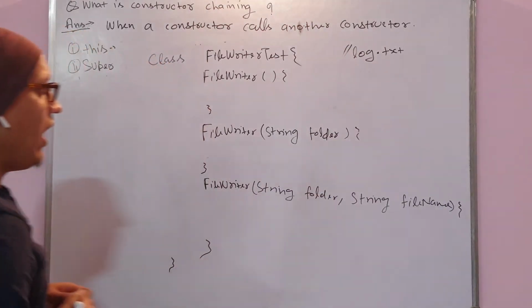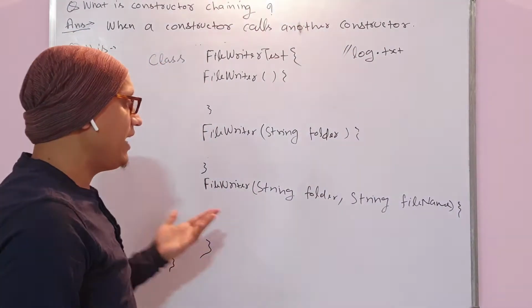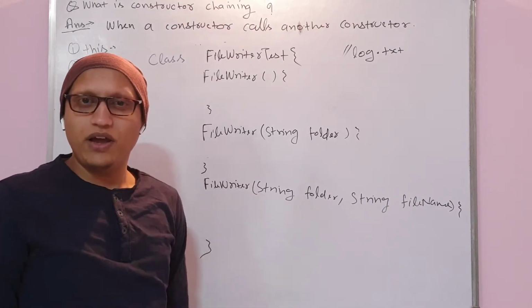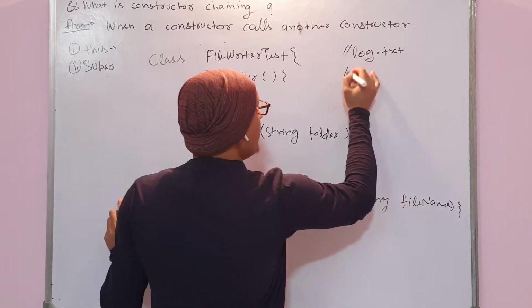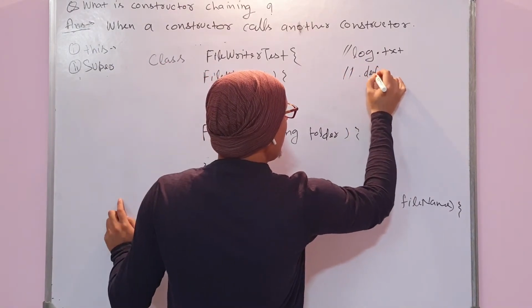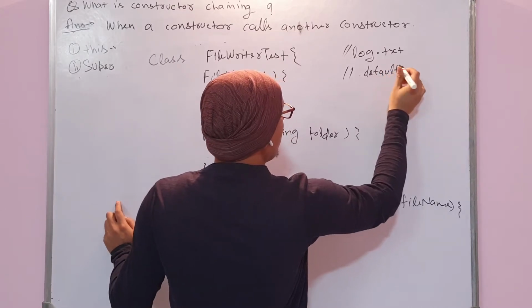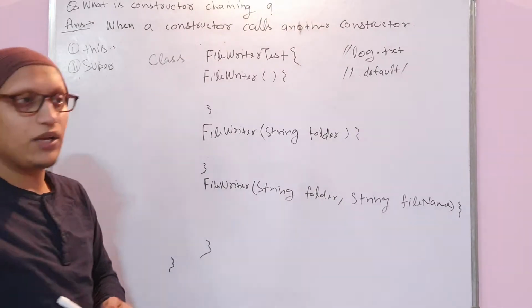Or if the user doesn't want to give anything, whatever the default values are there, they are fine. So this file writer will use the default locations, like the default folder location. Okay, so this is the scenario.